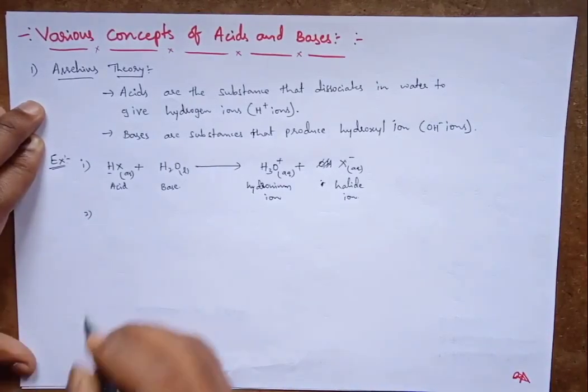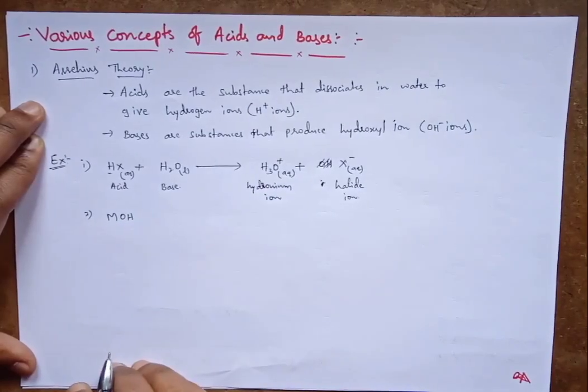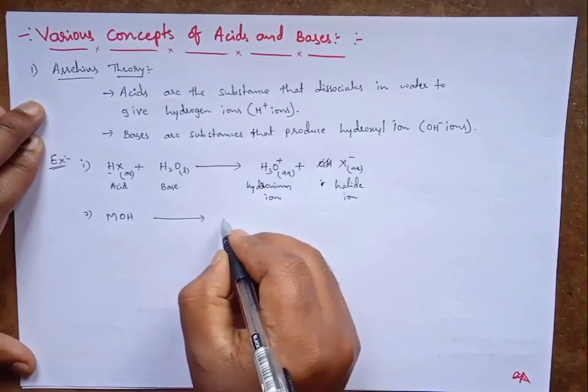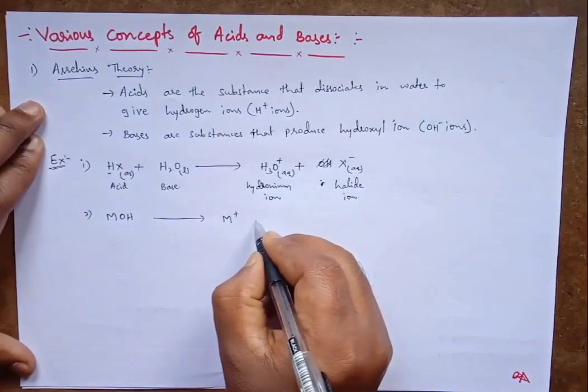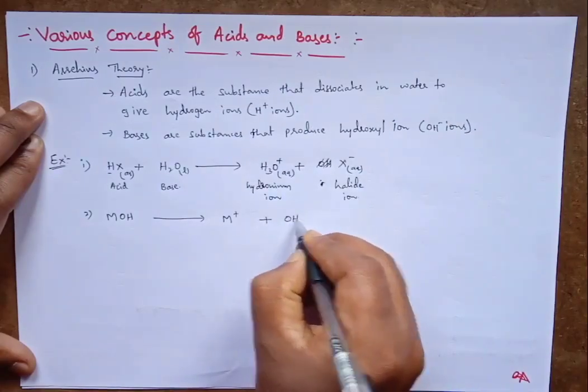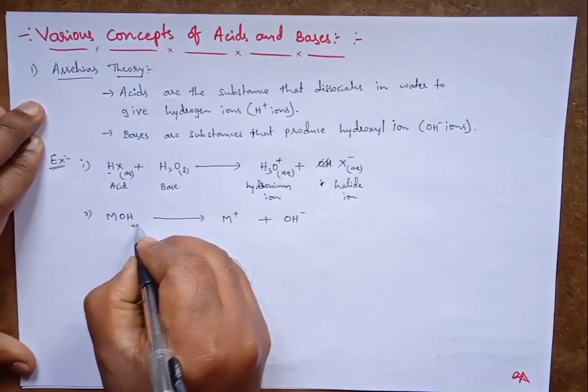Second example: metal hydroxide. When a metal hydroxide dissociates, it forms a metal positive cation plus hydroxyl ion. All of these are in aqueous state.